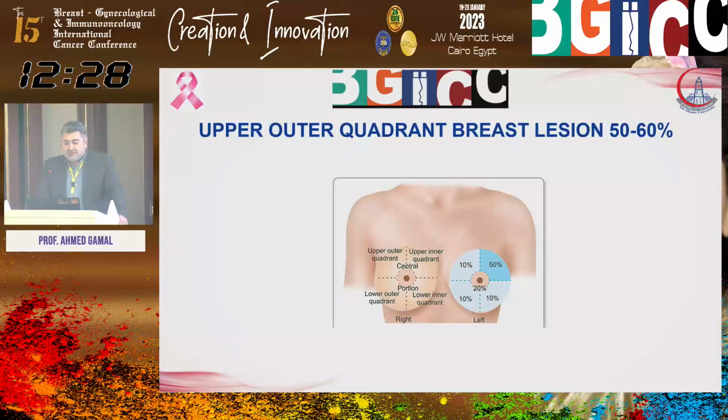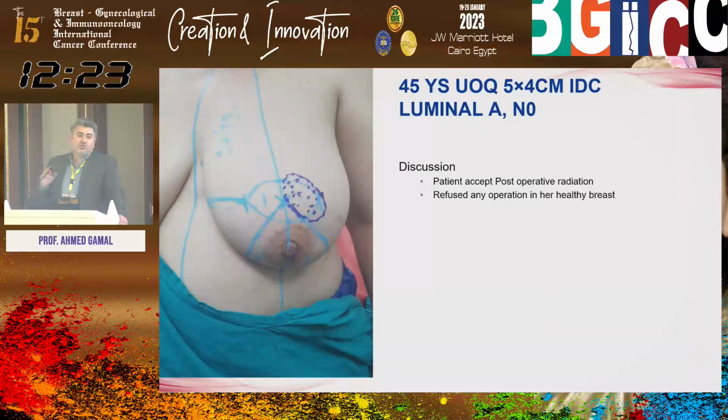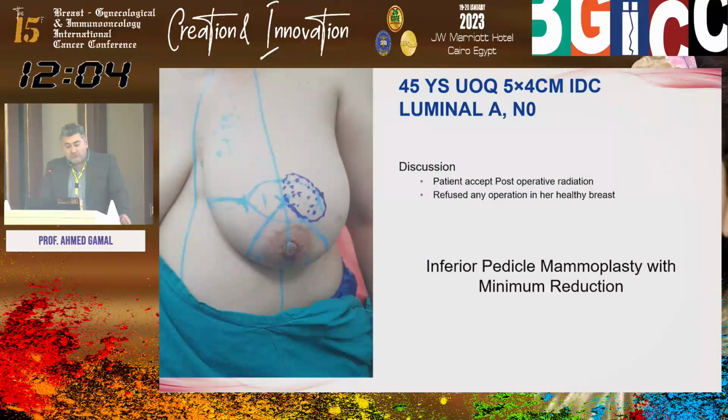Of course, we all know that the upper quadrant accounts for about 50 to 60% of all malignancy. Here are some upper quadrant lesions and how we manage them. Here is a patient with a 5x4 cm invasive ductal carcinoma, luminal A, N0. The patient accepts post-operative radiation, refused any operation on the contralateral breast, and the mass is not small.